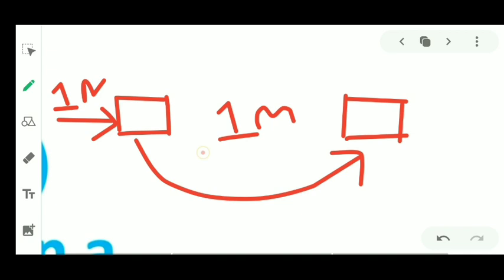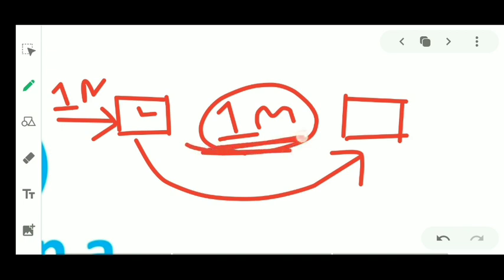Now what is displacement? Displacement means the shortest distance between the two places. So when 1 Newton of force is applied, this brick moves by a displacement of 1 meter. So here you can say 1 joule of work is done.